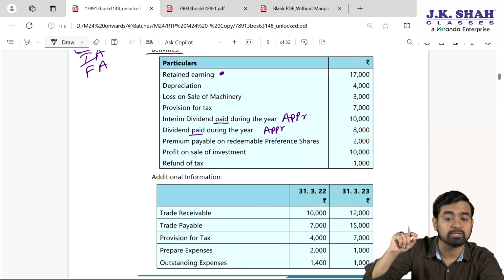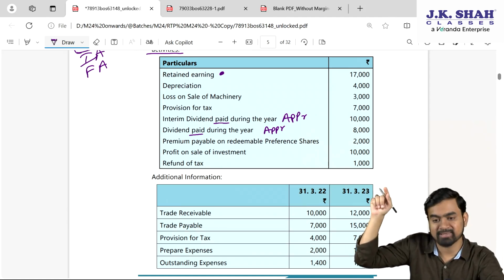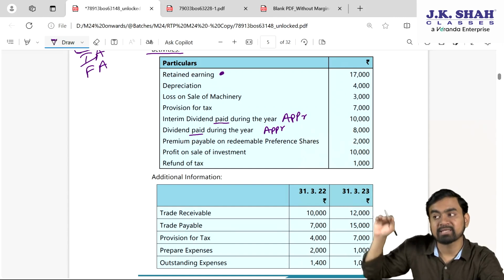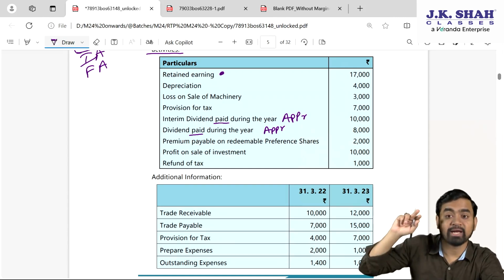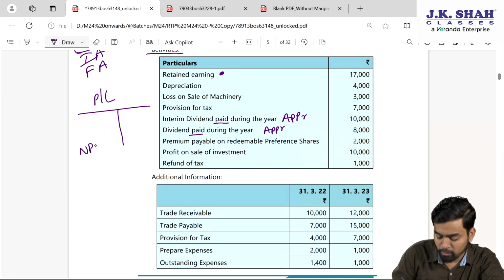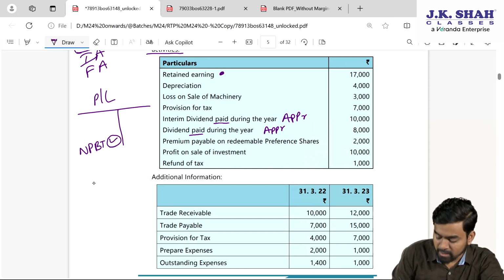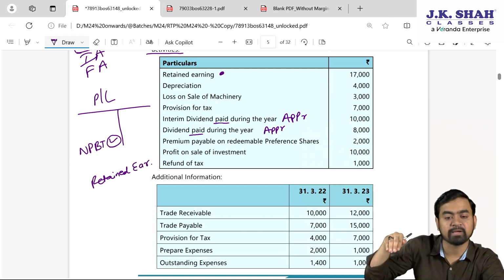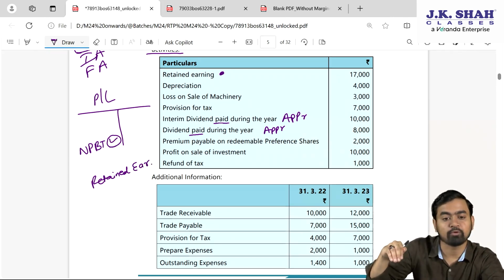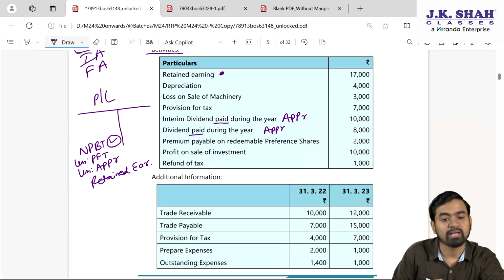So your job is what my dear students? In operating activity, our operating activity starts with net profit before tax. Before tax, why? Because at the end separately we subtract tax. So to get net profit before tax, like this is my profit and loss account, here I need net profit before tax. This figure I need. And here they have given retained earnings, which is after subtracting provision for tax as well as all the appropriations. So from the NPBT they have subtracted provision for tax and all appropriations. Final answer is retained earnings.